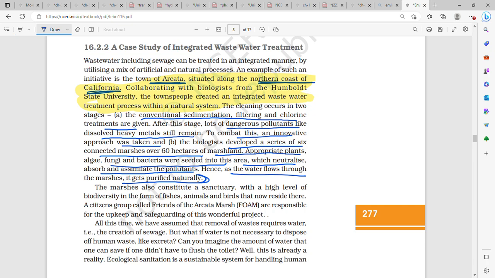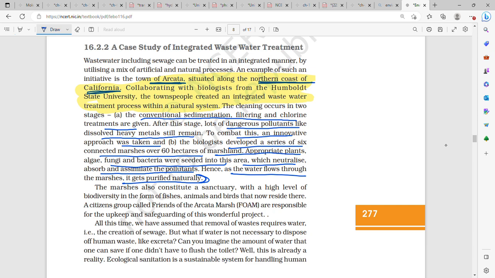So, to combat this, an innovative approach was taken. The biologists developed a series of 6 connected marshes over 60 hectares of marshland. Appropriate plants, algae, fungi and bacteria were seeded into this area, which neutralize, absorb and assimilate the pollutants. Hence, the water flows through the marshes, it gets purified naturally.